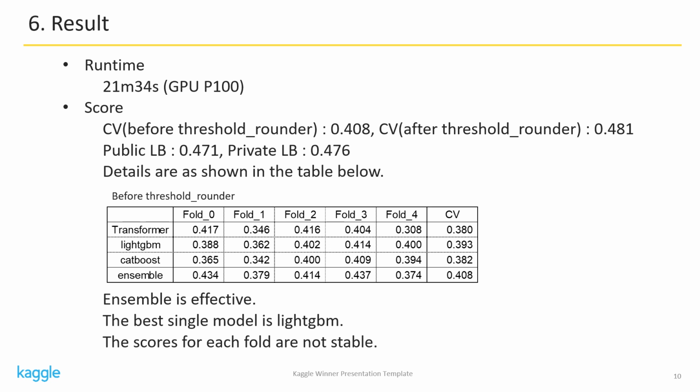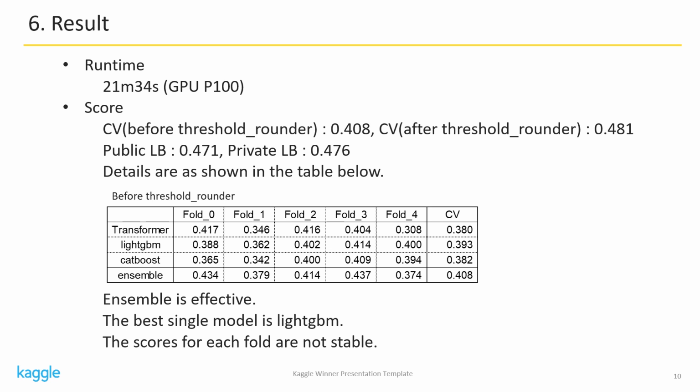Please see the table. These are the scores before processing with threshold rounder. The single model with the highest score was LightGBM. There is almost no difference between transformer and CatBoost. The CV of the highest LightGBM is 0.393. Although not shown in the table, the simple average of CV is 0.385.